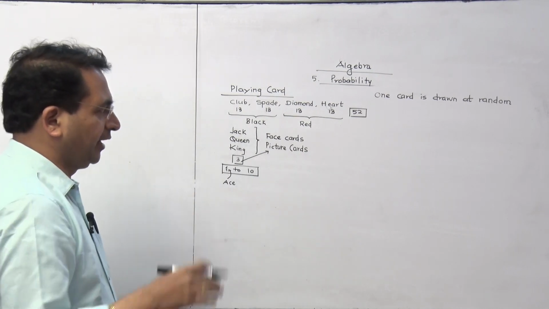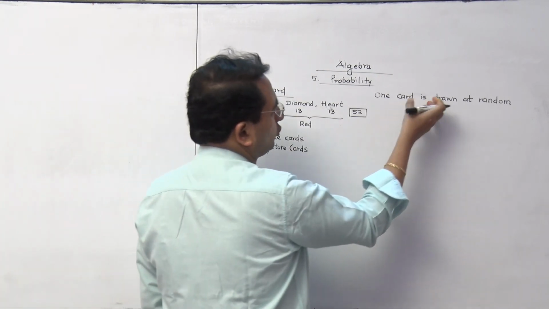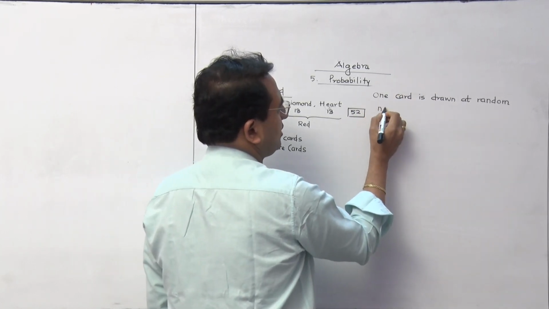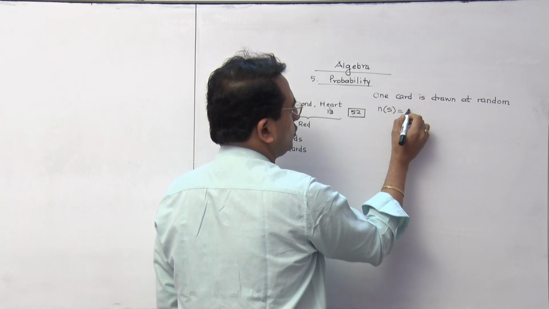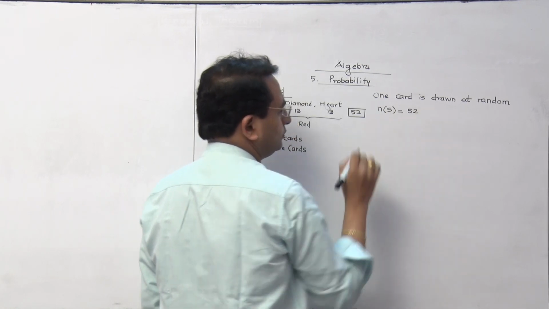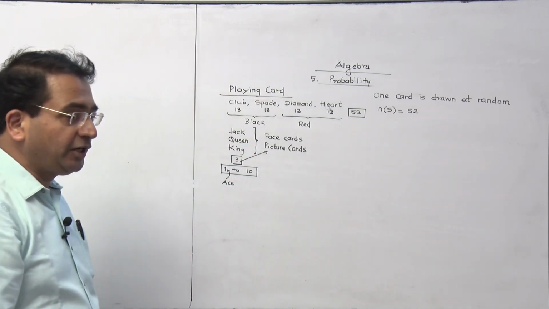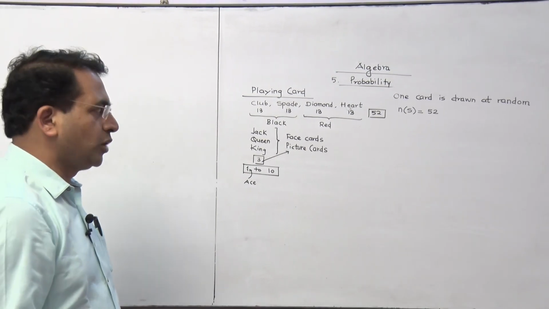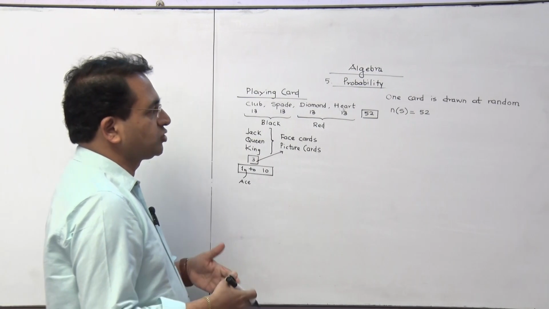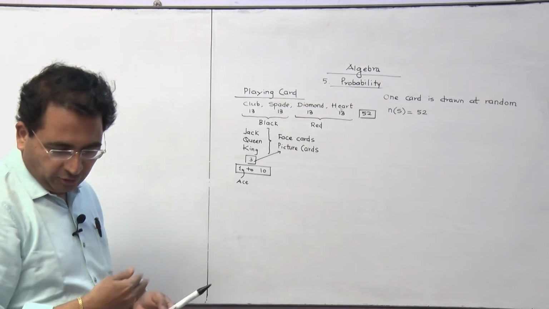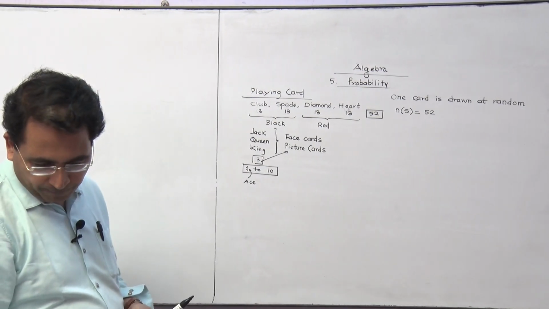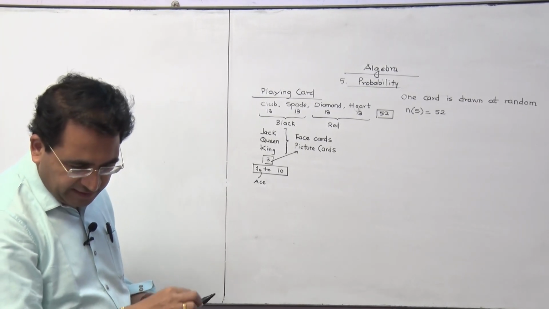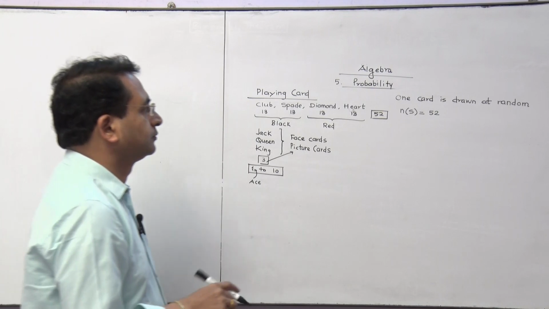That is the general thing. So when you remove a card from the pack of 52 cards, definitely n of S is going to be 52, because there are 52 different possibilities of getting a card. Now the question they ask: what is the probability that the card drawn is an ace?